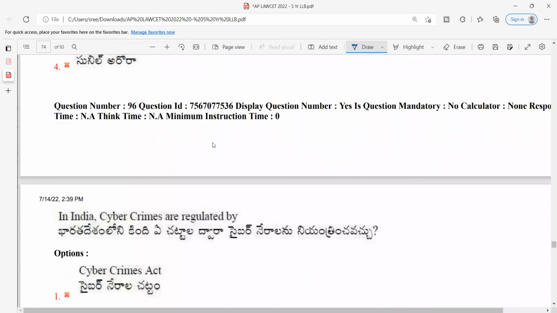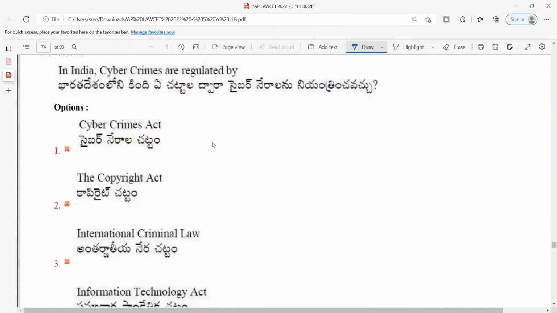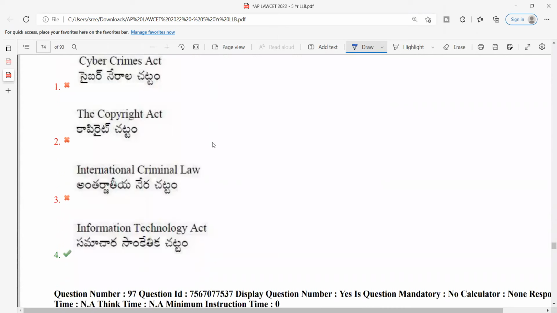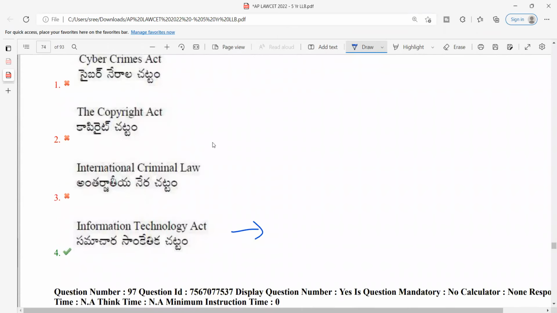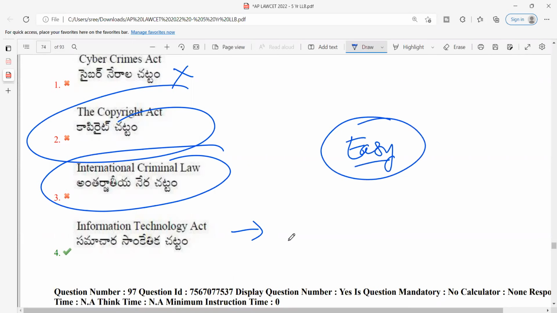Next, in India, cyber crimes are regulated by... I think it is a repeated previous question, right? In India, cyber crimes are regulated by the Information Technology Act. It is a very easy question, and there is no Cyber Crimes Act. The Copyright Act has nothing to do with this because we already discussed. International criminal law will of course not deal with this particular thing. So again, this is an easy question for those who have attended all the classes and analyzed all the previous year question papers.